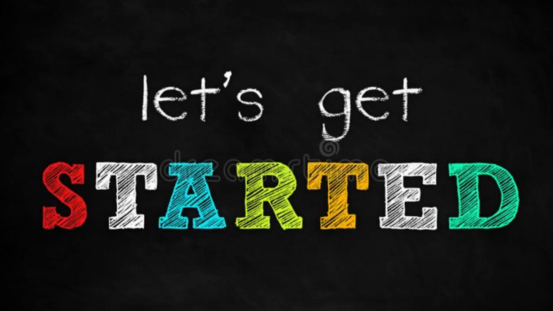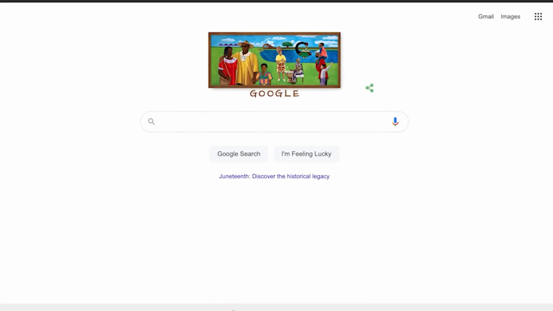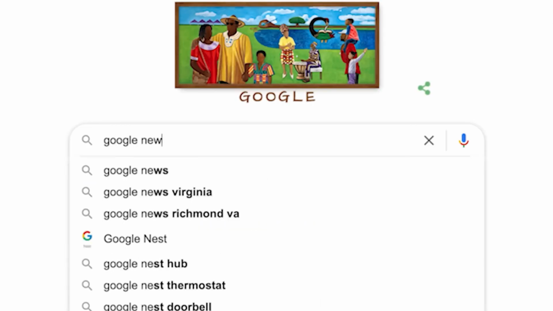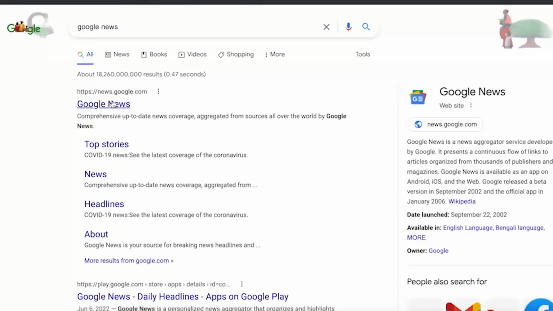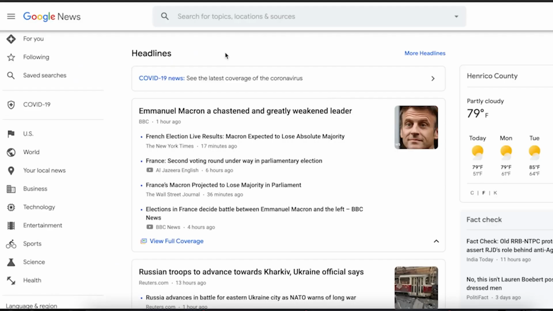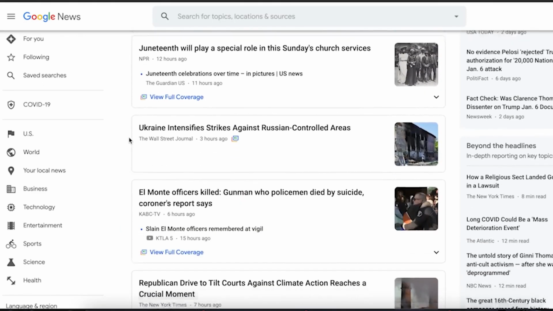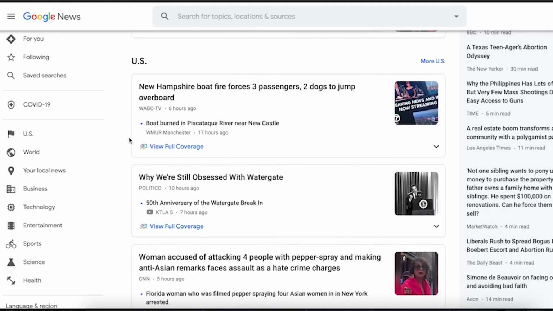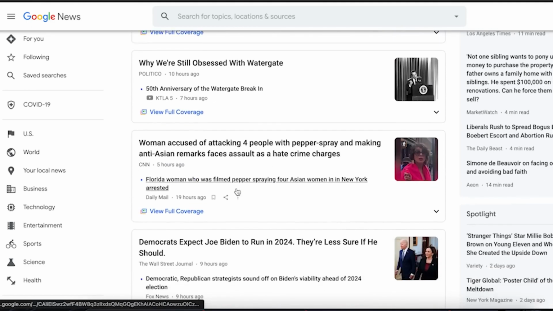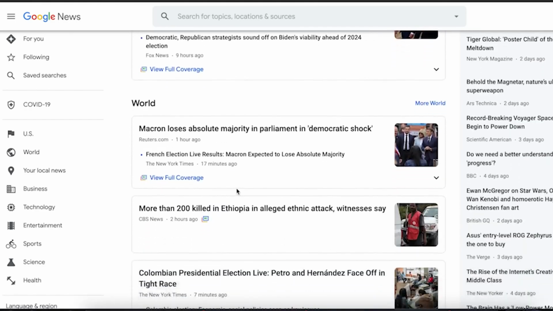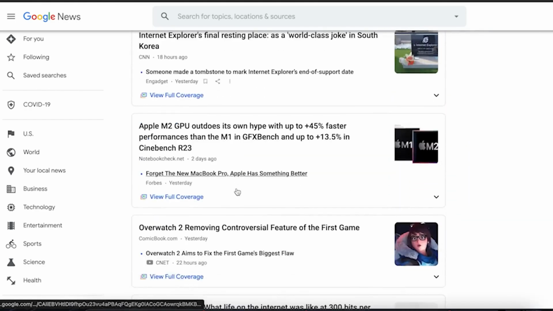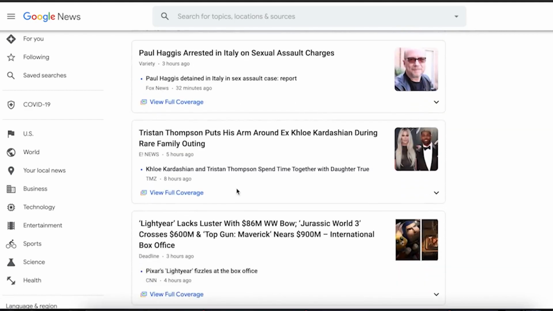So, let's get started. Let's begin with step 1, which is to go to www.google.com. Once you're on the website, move on to step 2 and search for Google News. Once you've found it, go to the first official website, news.google.com. This website provides you with the latest news and articles on various topics from across the world, just like a newspaper. You can find news on politics, business, technology, sports, science, health, entertainment, history, and much more.